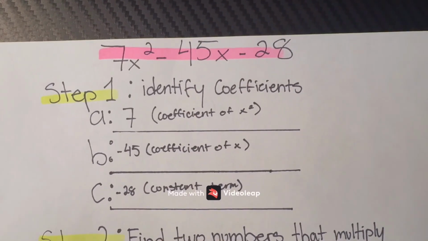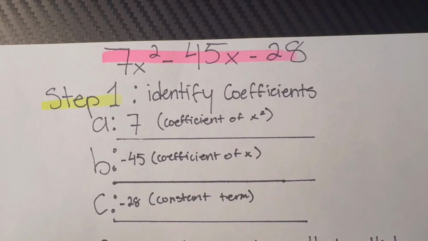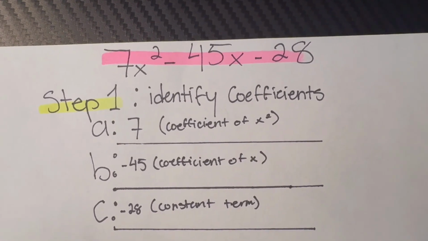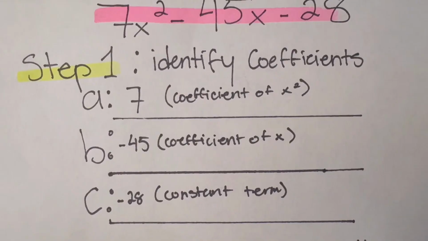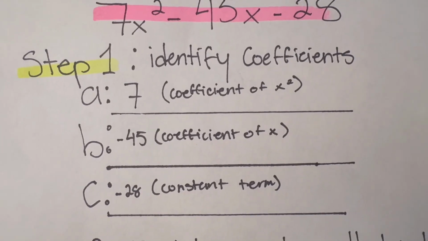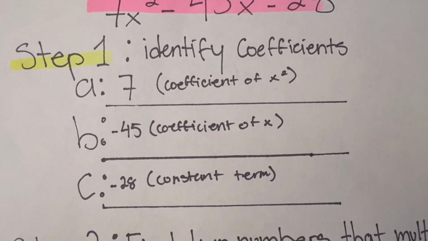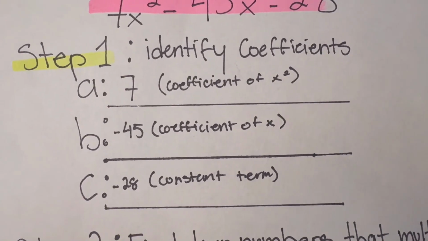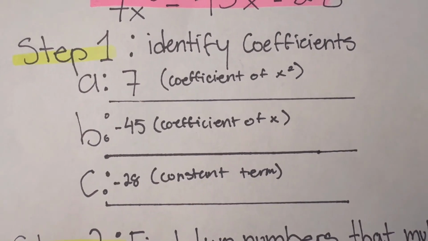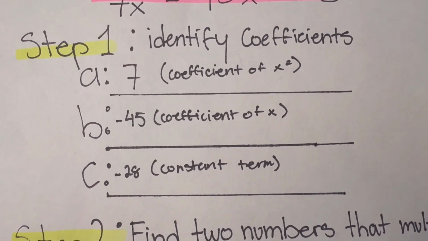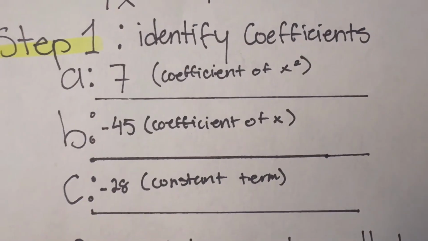This right here is the second problem that I picked, and it is 7x squared minus 45x minus 28. First step, as always, is to identify the coefficients. The A term is 7 with a coefficient of x squared. The B term is negative 45, which is the coefficient of x, and the C term is negative 28, which is the constant term.